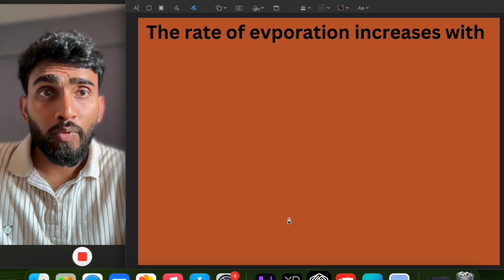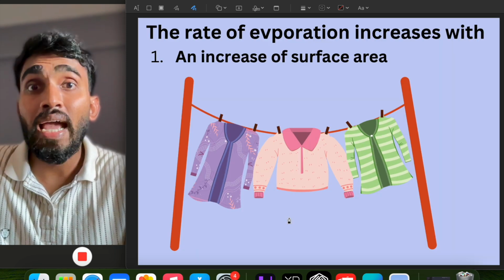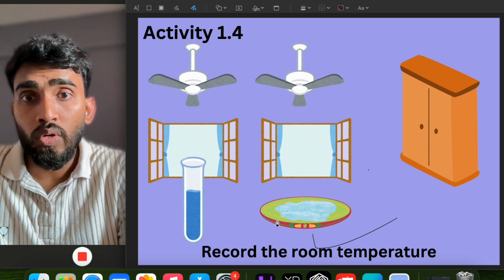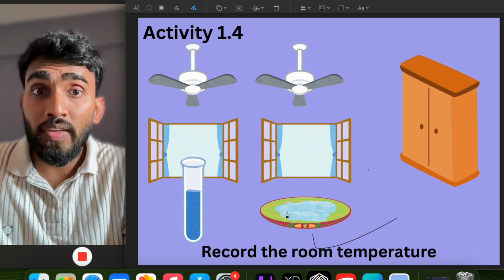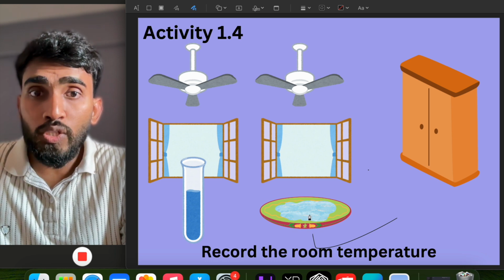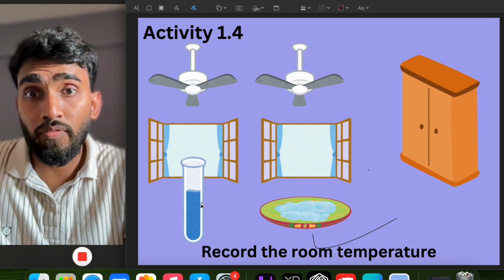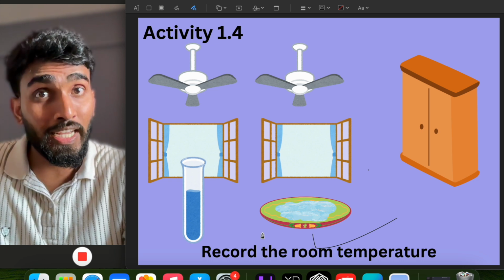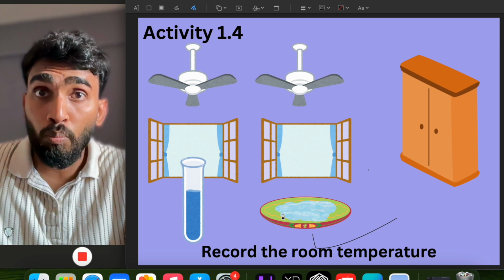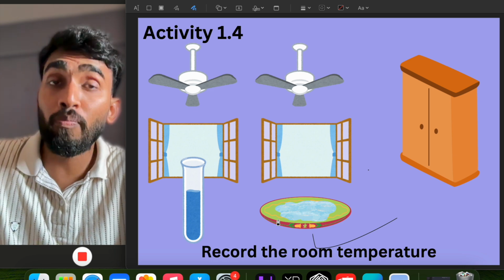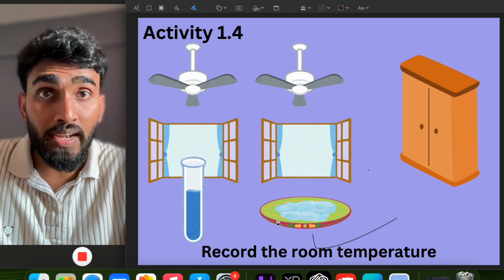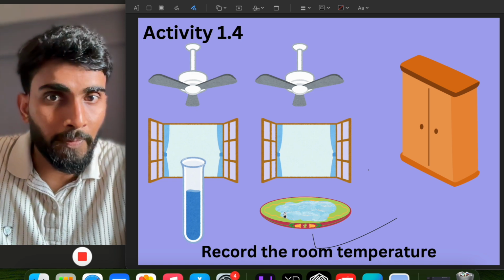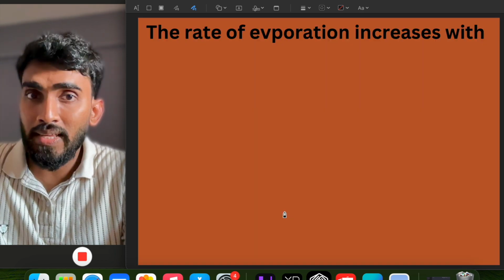Now let us see what the factors are because of which evaporation occurs fastest here. The rate of evaporation increases, number one, with an increase of surface area. In these two cases we can see that the surface area of the water in the saucer is much larger than the surface area of water in this test tube. More particles are exposed to air, hence they will get more kinetic energy. The number of particles which get kinetic energy will be more, and hence evaporation will occur faster here. So surface area plays a role.